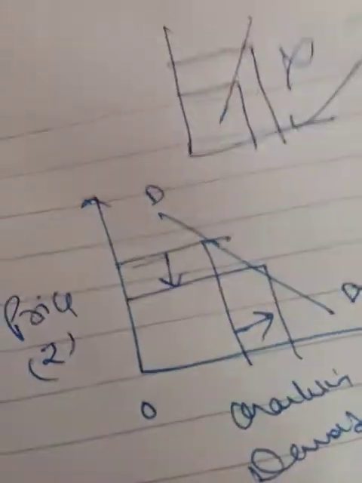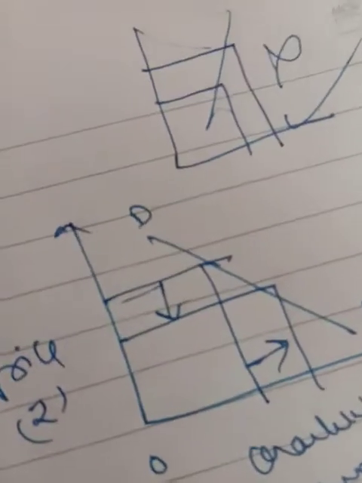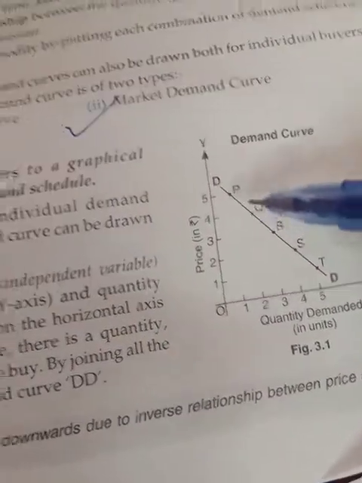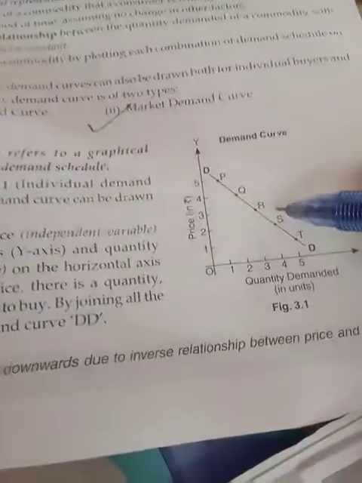Why is it downward sloping? Because it is showing the inverse relationship between price and quantity demanded. So here the individual demand curve has been made, which is downward sloping. Fine. And by following this individual demand schedule, you have to explain this diagram.